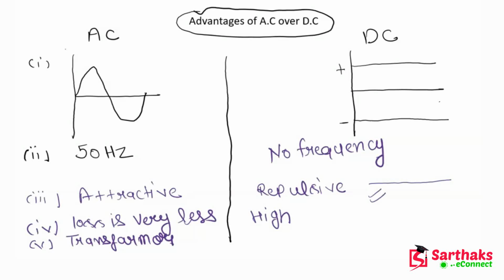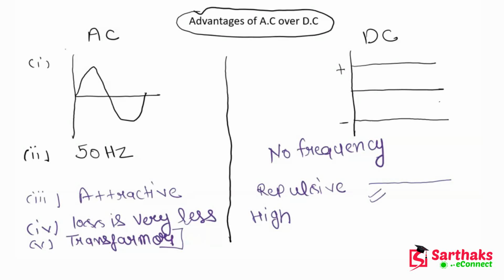Now what happens with a transformer? A transformer is a machine which basically steps up and steps down the voltage. So voltage can be increased or decreased with the help of this transformer. I hope guys you understand this point.